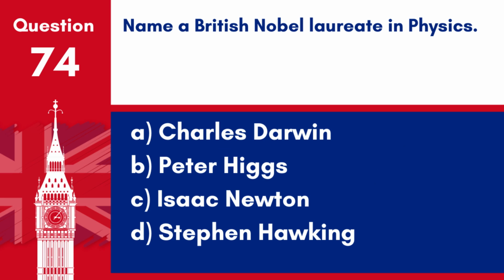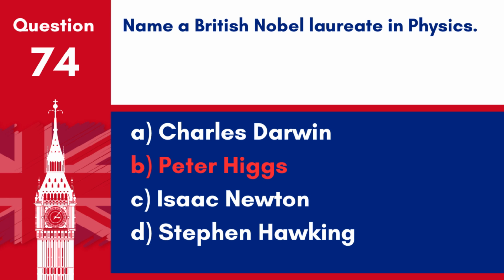Question 74. Name a British Nobel laureate in physics. A. Charles Darwin. B. Peter Higgs. C. Isaac Newton. D. Stephen Hawking. Answer: B. Peter Higgs. Peter Higgs is a British Nobel laureate in physics, known for his work on the Higgs boson particle.